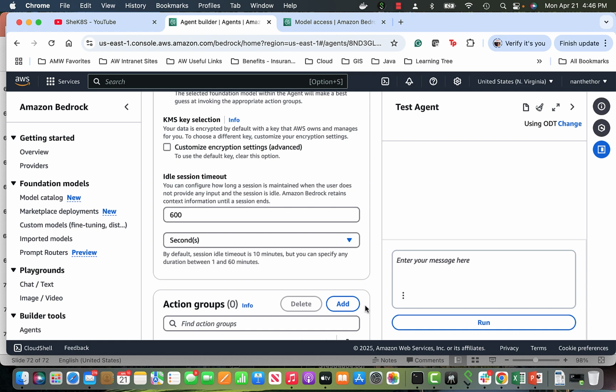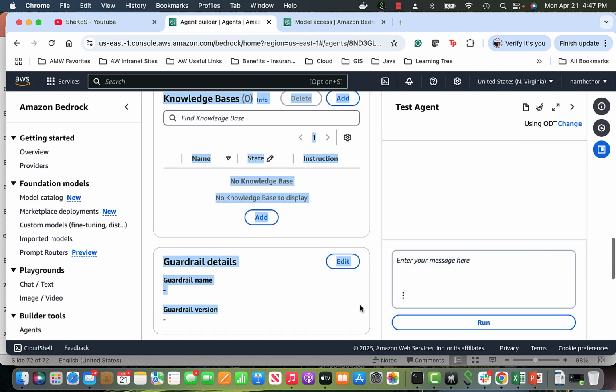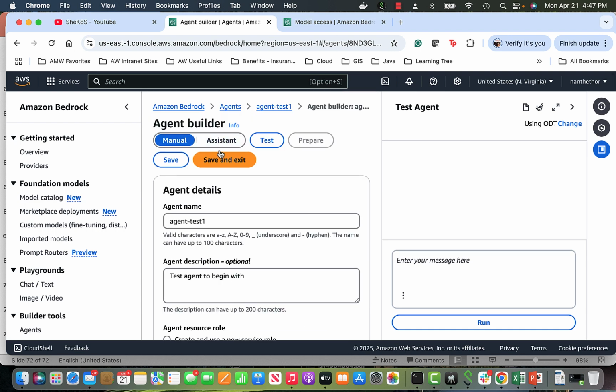Okay, and then the next part is the action group. What is an action group? We can have multiple action groups. We will add one action group, let's say it will bring the data from an S3 bucket, and the next action group can be used to bring the files, and we can have a second action group to load the data from the API, and then do something else. So we can have multiple action groups over here, and we can also use some knowledge base. But let me save the agent first, and then I will come back. Save and exit.